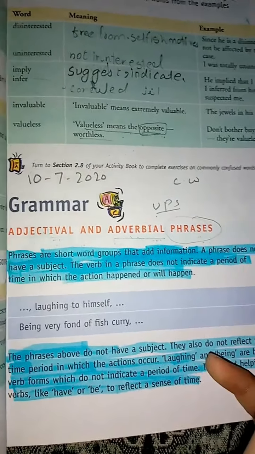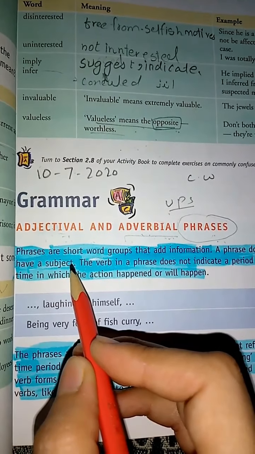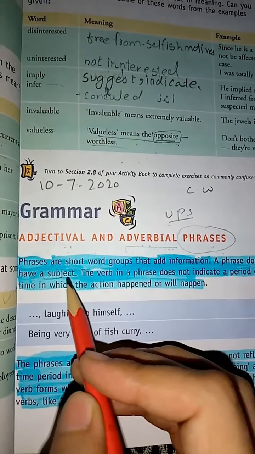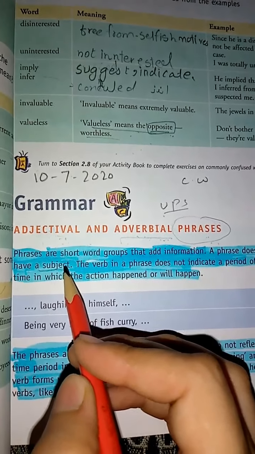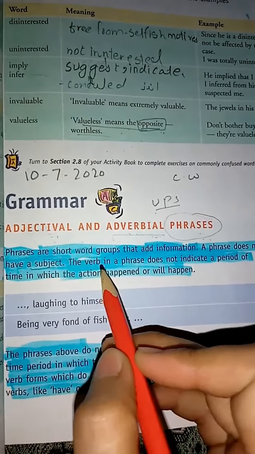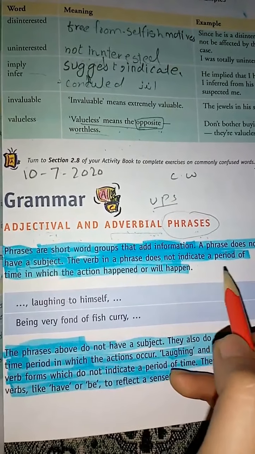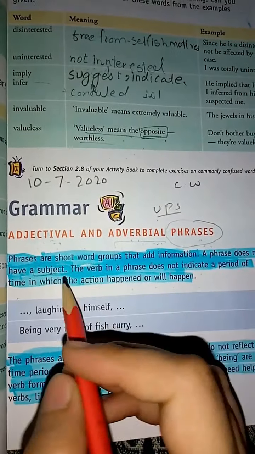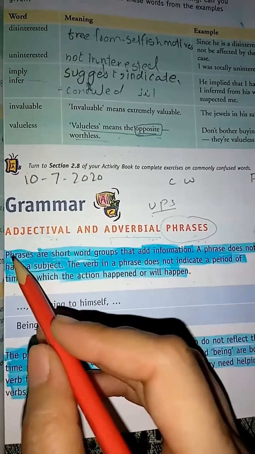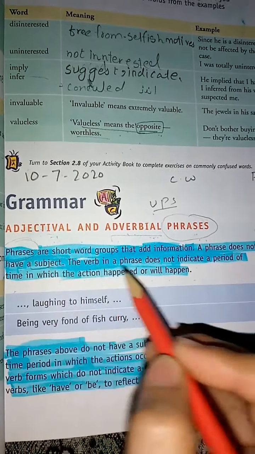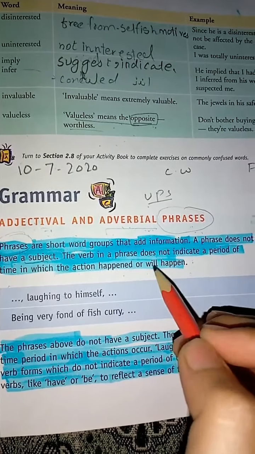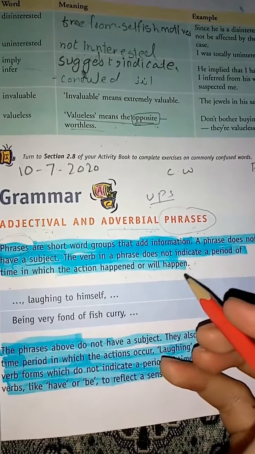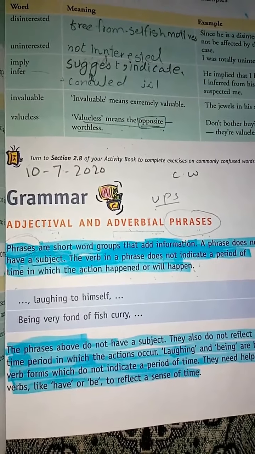A phrase does not have a subject. In a phrase we don't have the subject. Who is the subject? The person or the thing which is performing the action. The verb in a phrase does not indicate a period of time in which the action happened or will happen. This phrase doesn't have a subject but it has a verb, but the verb doesn't indicate the time period. For example, it doesn't show in which time period they were working.